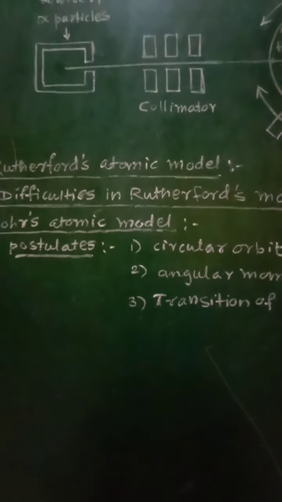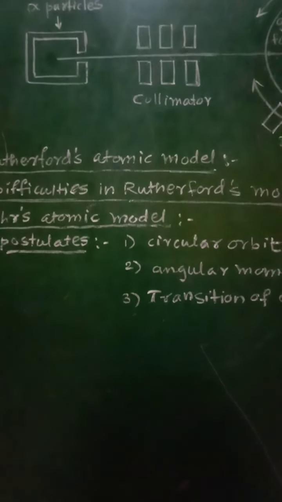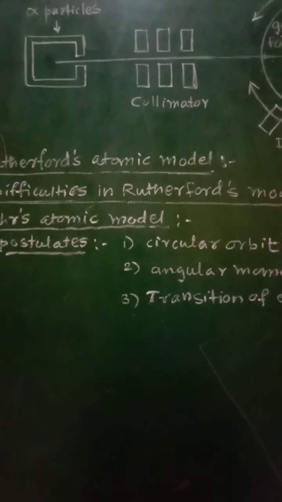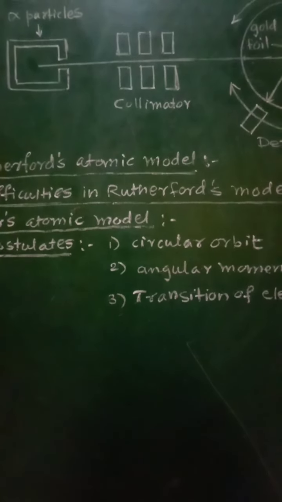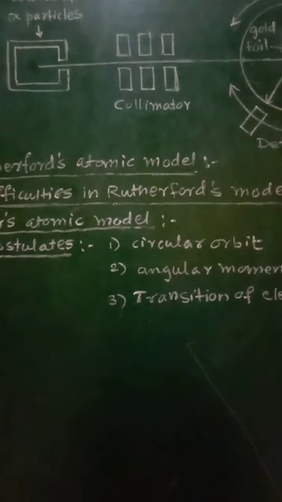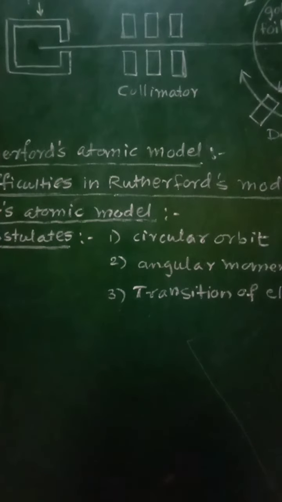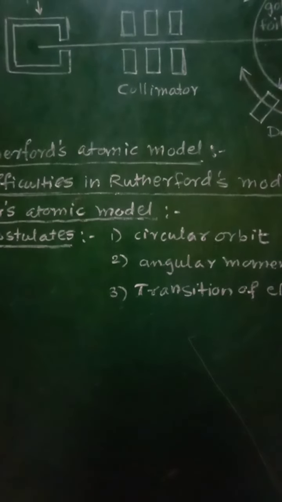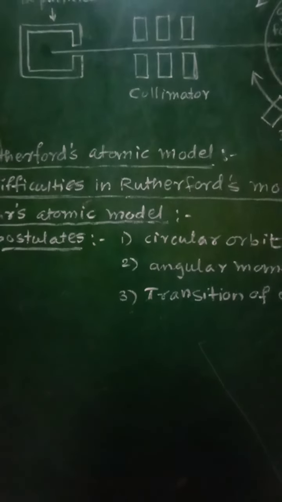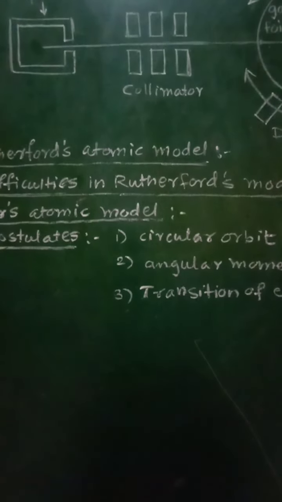Even if the magnitude of the velocity of that electron is constant, due to its circular motion the direction of velocity will continuously change, and hence the motion of the electron is accelerated motion. Even if the magnitude of velocity is constant, there is a continuous change in direction, and therefore the electron should emit electromagnetic radiation.